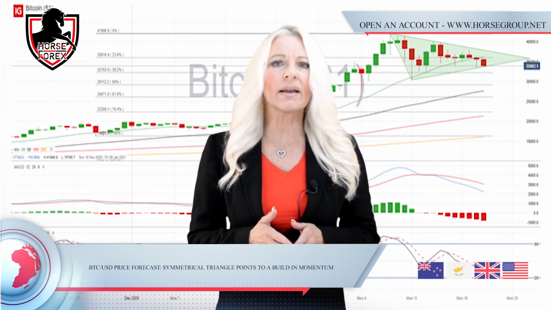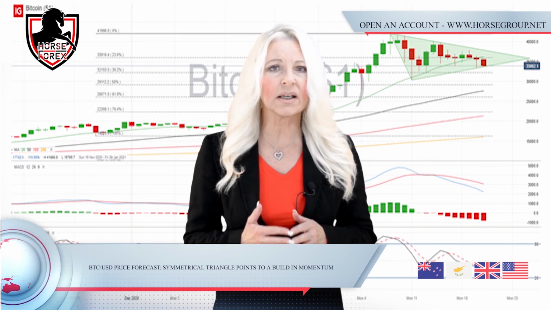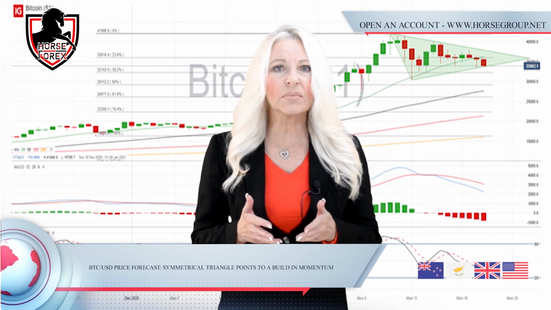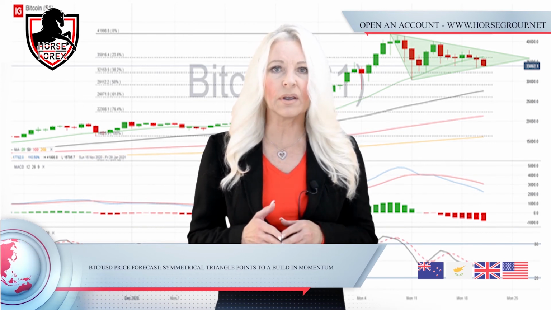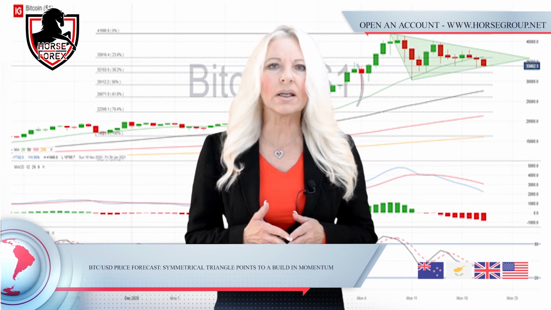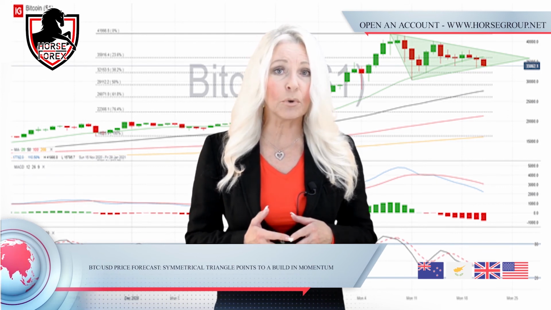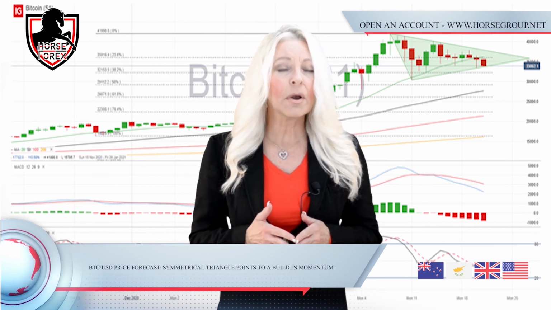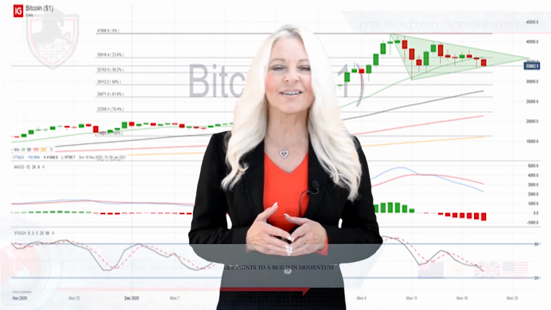If we look at the daily chart, we can see how the market is consolidating whilst building momentum around current levels in an attempt to break in either direction, reinforced by the appearance of a symmetrical triangle. I expect the need to see a further pullback before we see significant bullish momentum build, which would then be a good time for new buyers to enter the market and push prices higher again.